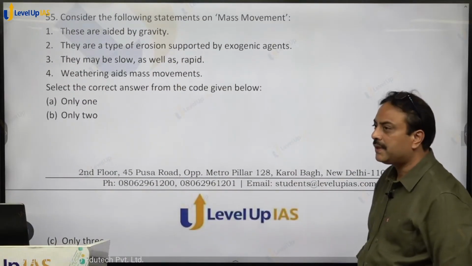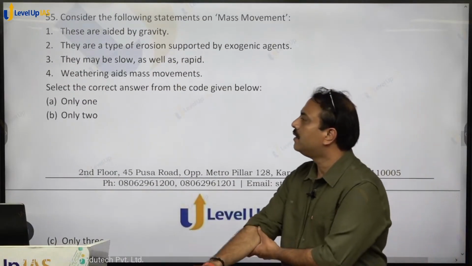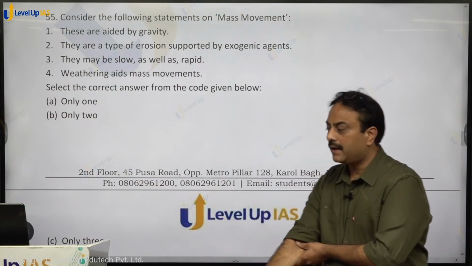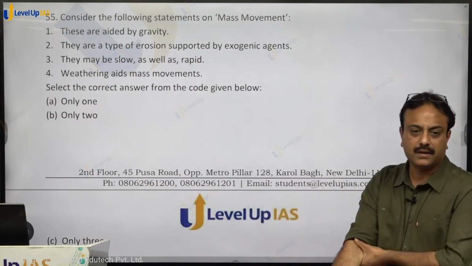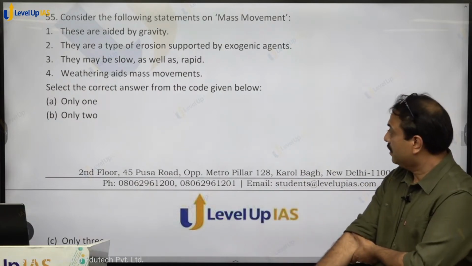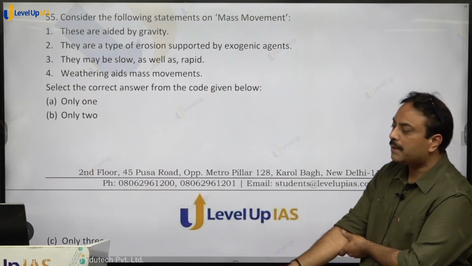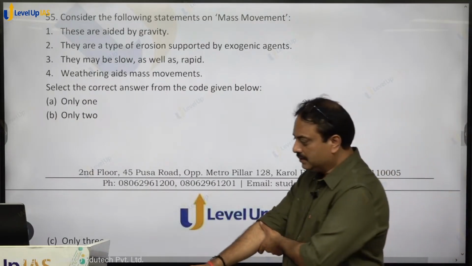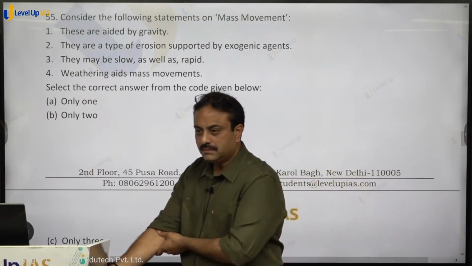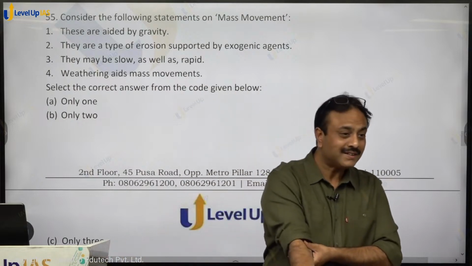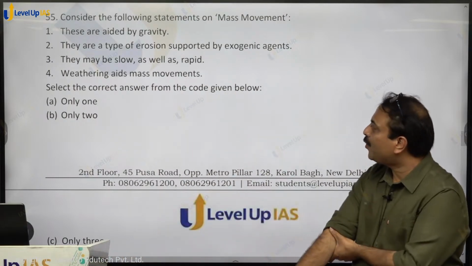Consider the following statements on mass movement. These are aided by gravity. They are a type of erosion supported by exogenic agents. Yes, they may be slow as well as rapid.